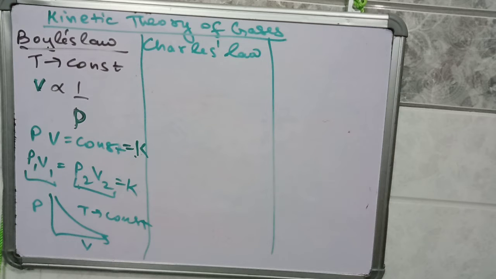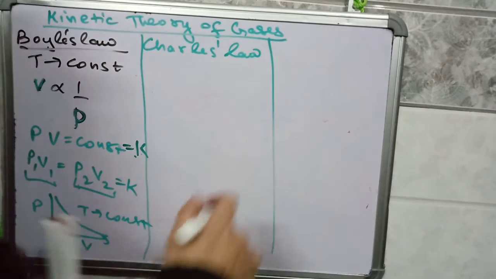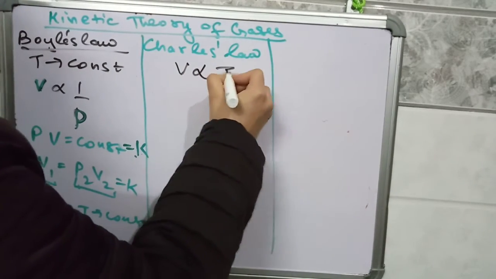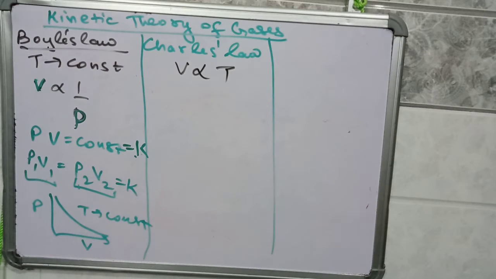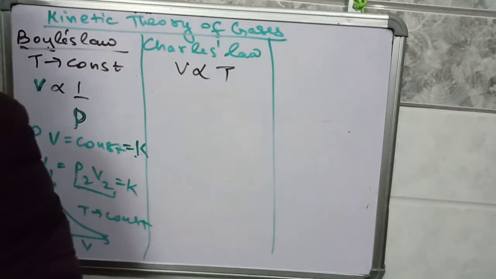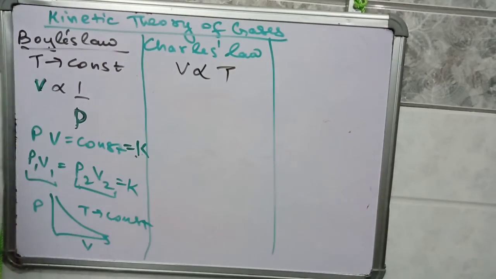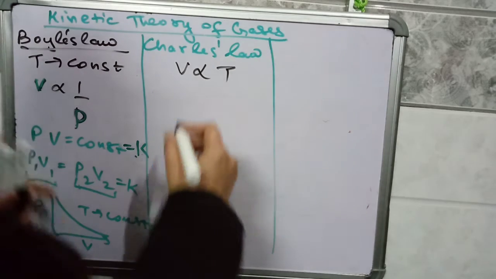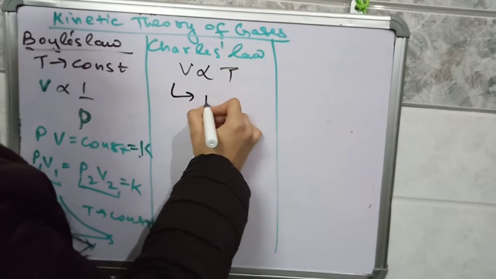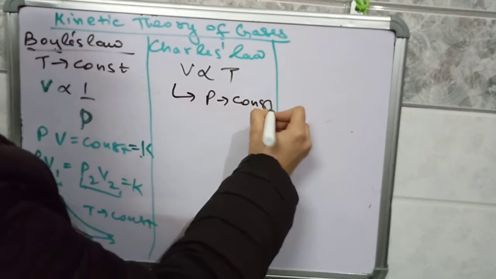In other words, Charles' law states that V is directly proportional to T. If there is an increase in temperature, volume will also increase. If there is a decrease in temperature, then volume will decrease. This all happens when pressure is constant.